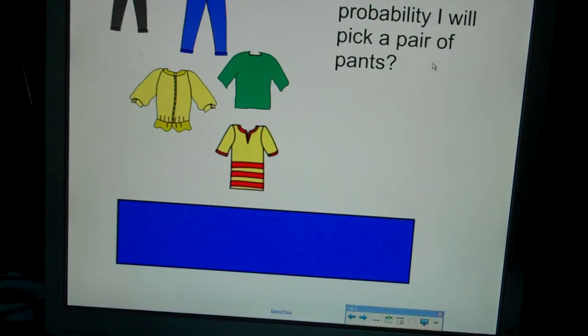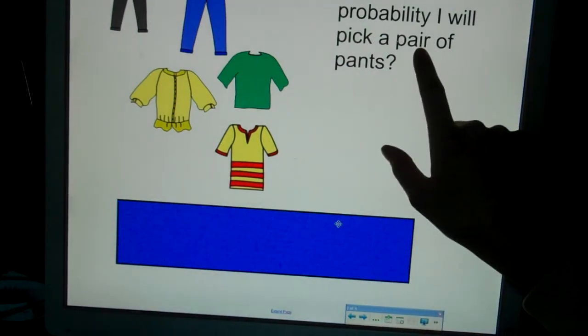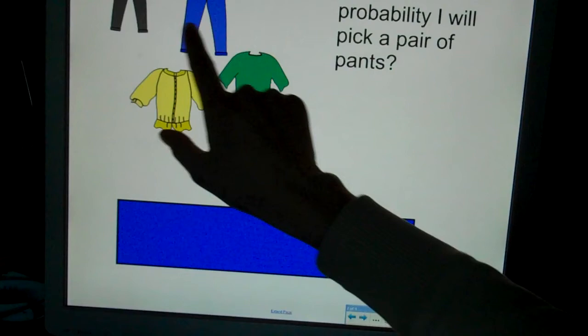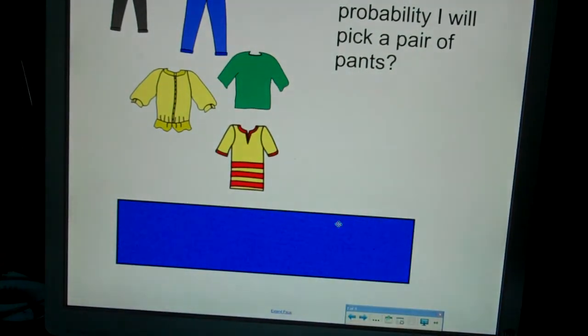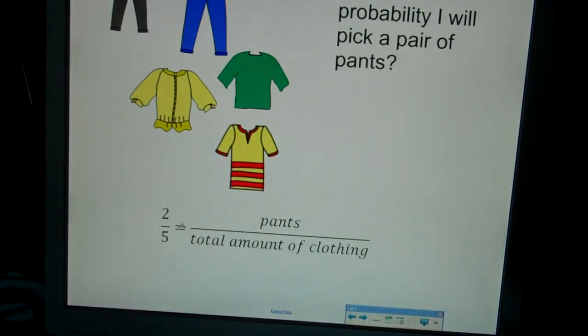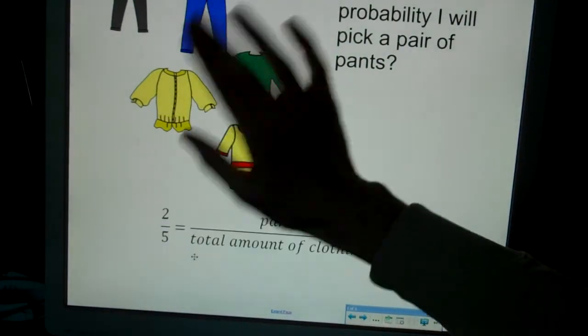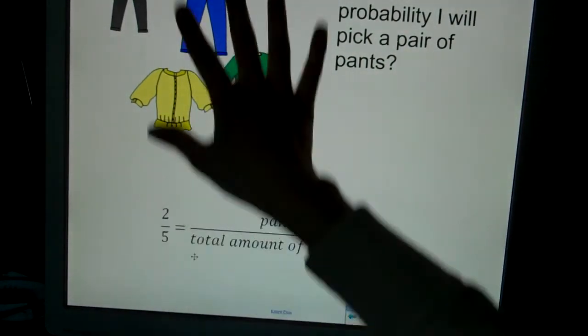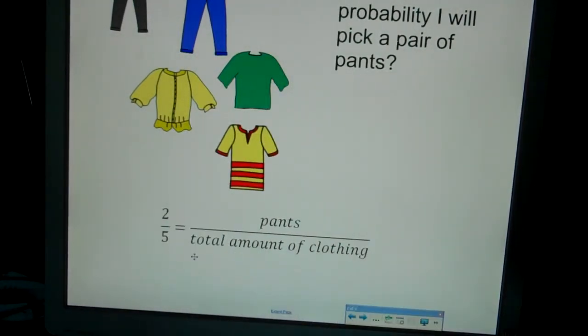What is the probability I will pick a pair of pants? So again, rolling out of bed in the morning, what's the probability I'm going to find some pants to wear to school? How many favorable outcomes, meaning the thing that you're actually looking for? I'm looking for pants. Favorable outcomes over total outcomes. I have 2 pairs of pants, that's my favorable because that's what I'm looking for, and my total outcomes, which was 5. So 2 out of 5, or 40%.